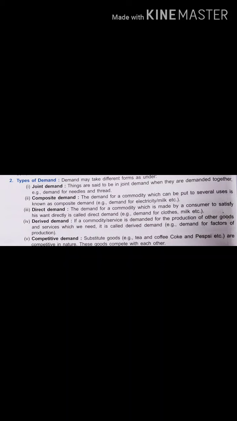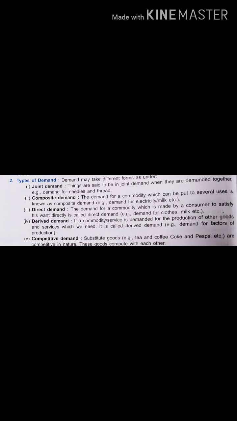Next is competitive demand. Now competitive demand, that means, you can understand very well, substitute goods. Now what do you mean by substitute goods? Substitute goods means I can use the other product in place, that means replace, like tea and coffee. Suppose the market price of tea increases, fine, I am not willing to spend that amount.